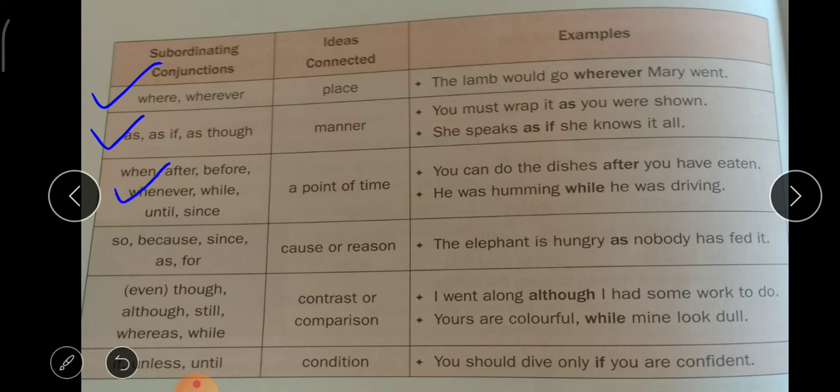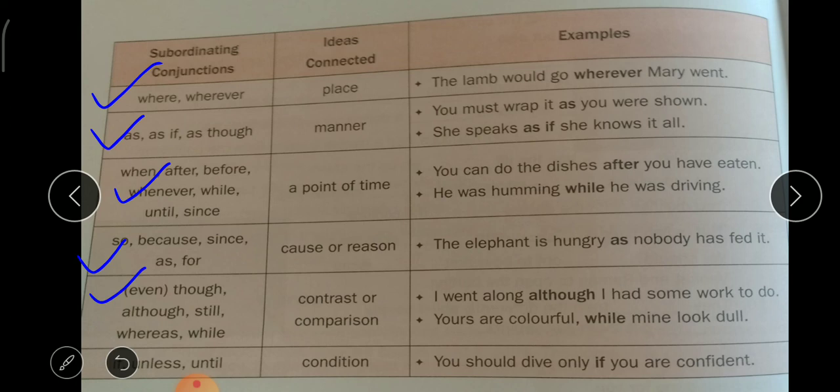When, after, before, whenever, while, until, since. These are the subordinating conjunctions which are used to talk about a point of time. You can do the dishes after you have eaten. He was humming while he was driving. Next one, so, because, since, as, and for. These conjunctions are used to talk about cause or reason. The elephant is hungry as nobody has fed it.